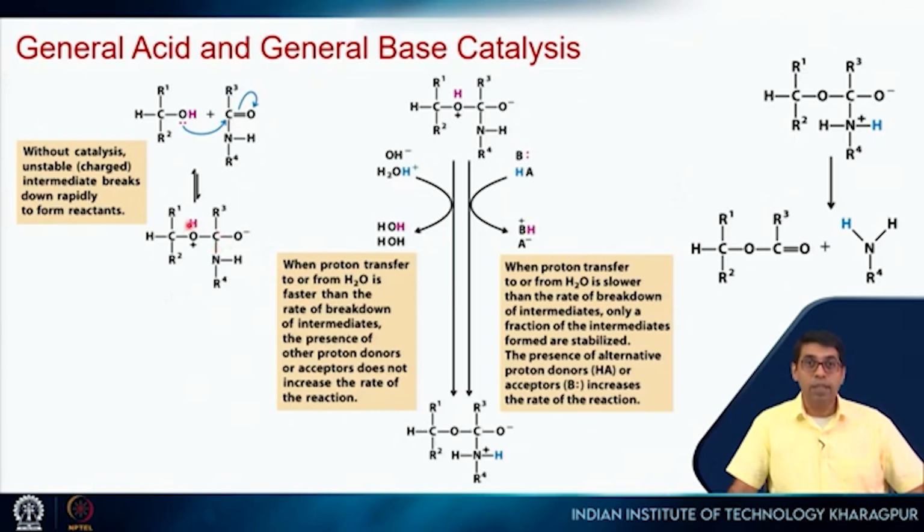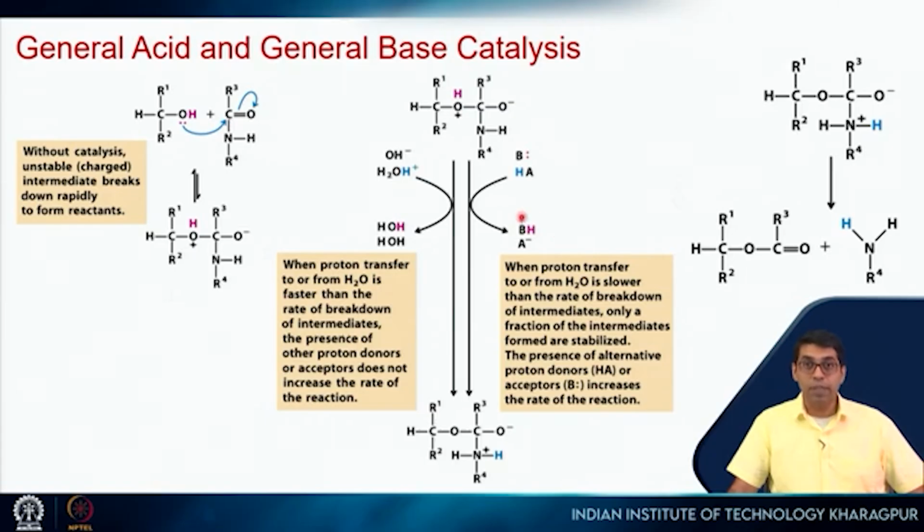To do that, this proton has to be transferred from here to this nitrogen. Only then can we make this bond weaker compared to this C-O bond, so this will act as a better leaving group, and this bond will be broken. This transfer of proton can be catalyzed by general acid or general base.